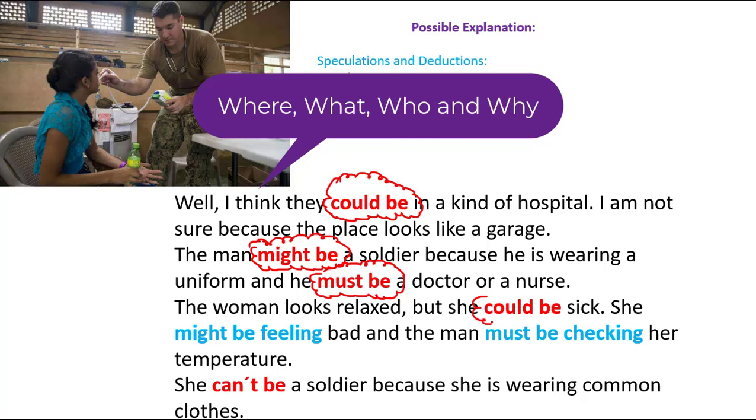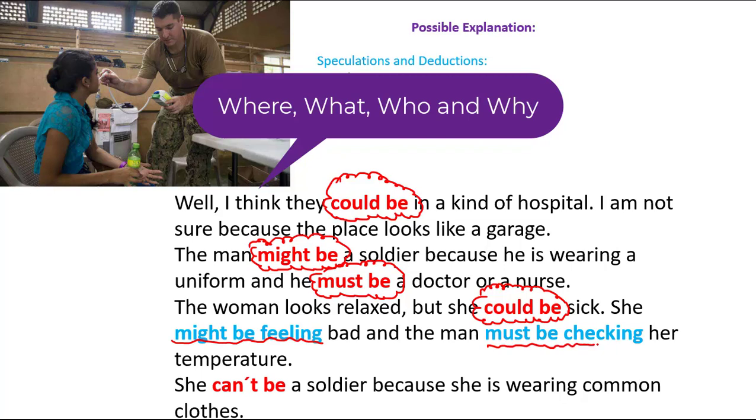In the next example, I was using could be. There is a possibility that the woman is sick. And then I wrote another example with she might be feeling bad. This is something that is happening, but I am not very sure. In the next example, I wrote the man must be checking her temperature.